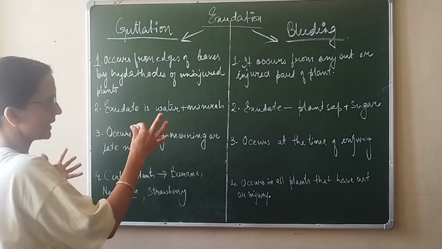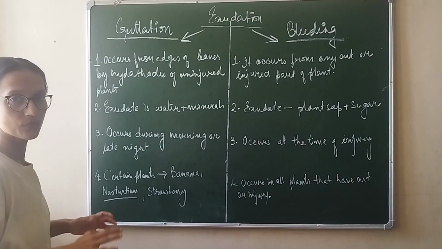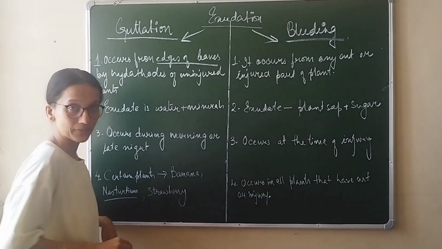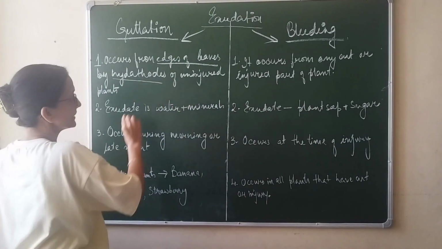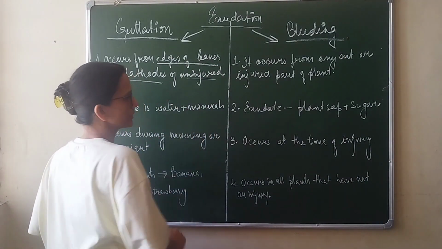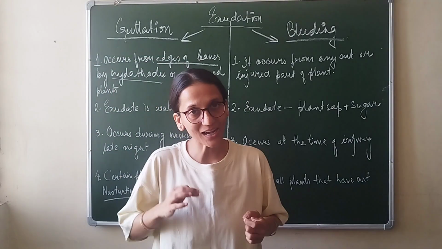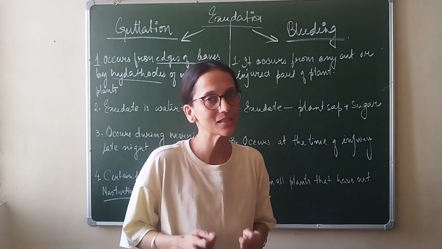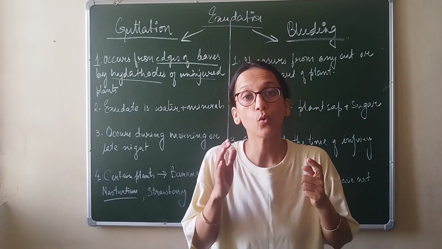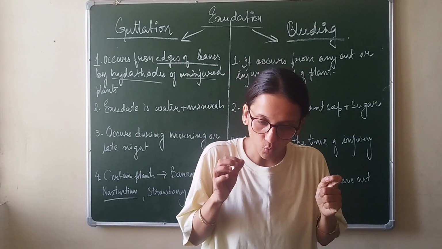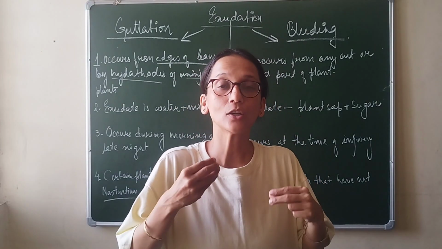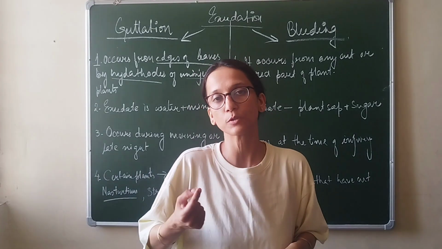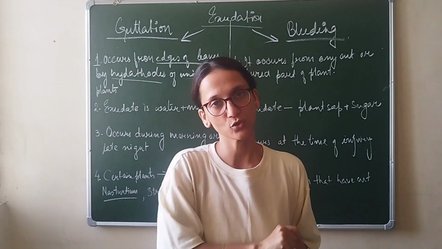Now what basically happens in case of guttation? We already know it occurs from the edges of leaves, through hydathodes of uninjured plants. Now why did I mention uninjured? Because when we compare it with bleeding, bleeding is one such phenomenon which plants show only when they are injured. Only when they are injured, the plant sap starts to ooze out from those points of injury, and that is called bleeding.